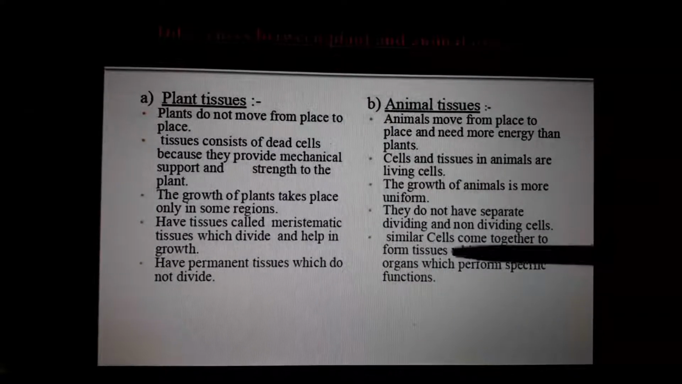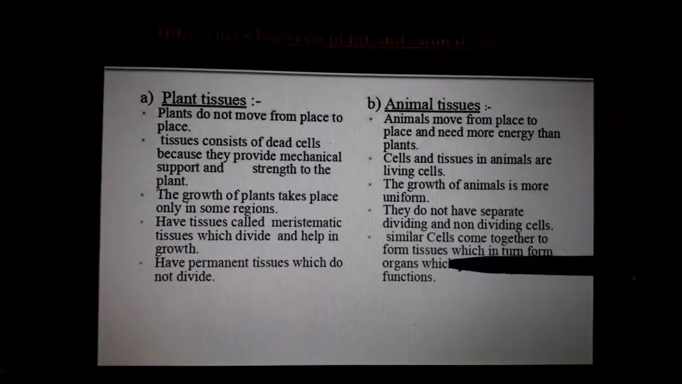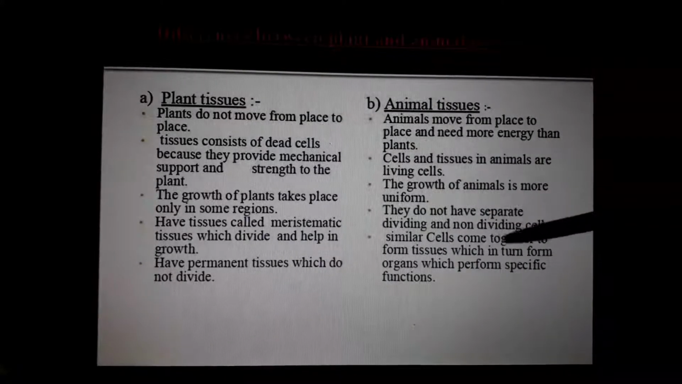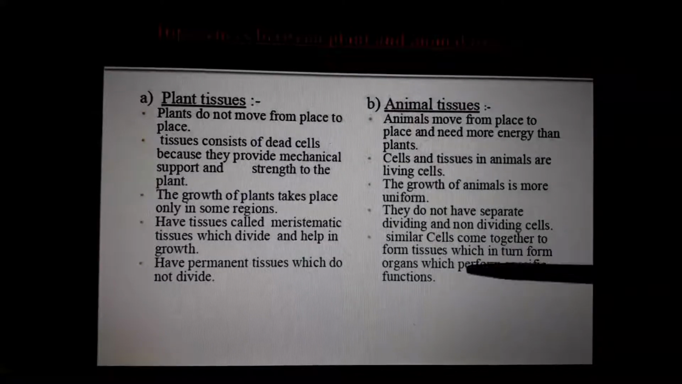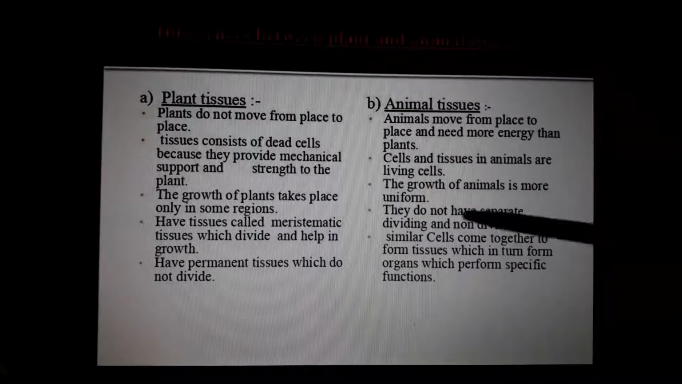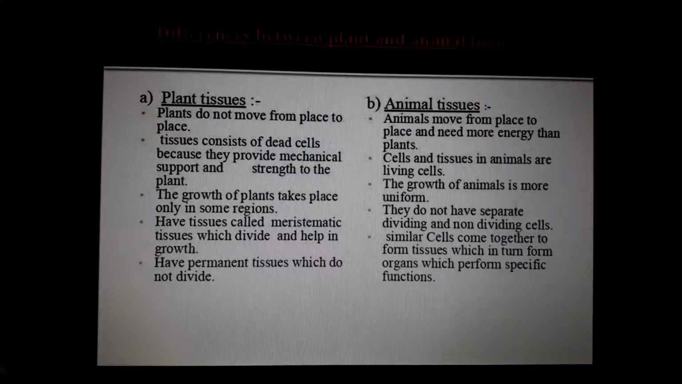But in animals, they do not have separate dividing and non-dividing cells. Similar cells come together to form tissue, which in turn forms organs which perform specific functions. In the case of human beings and animals, cells will form tissue, tissue will form organs, and organs perform specific functions. Because we have brain, we have heart, we have liver. But in the case of plants, have you heard of any brain inside a plant?